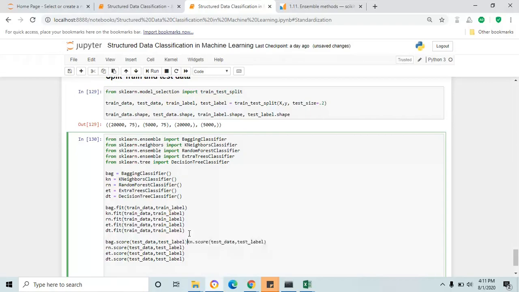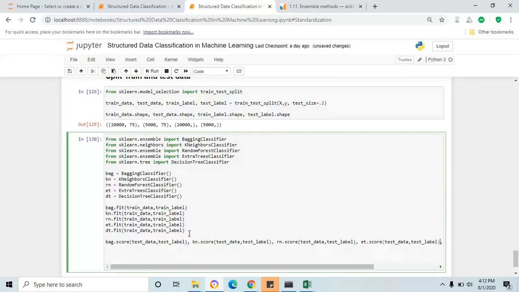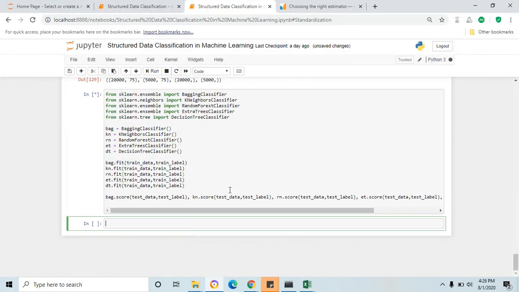You just display by using the print command. Click shift enter. This will take a couple of minutes because each algorithm will fit with the training data, 20,000, and then it will evaluate with the test data, 5,000. Please hold on until the cell execution completes.